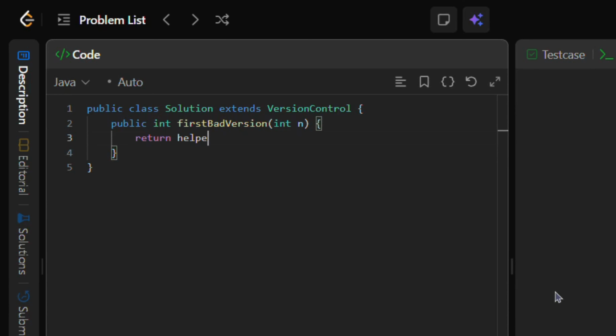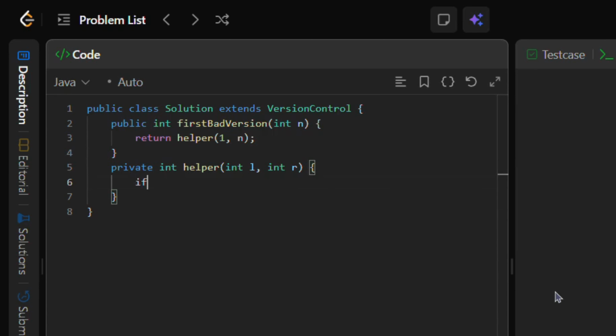Next, instead of searching directly inside this method, we hand the work over to a recursive helper function. We start with the full search range, from version 1 to version n. Now we enter the recursive helper. It takes the left boundary, L, and the right boundary, R, for the current search window.